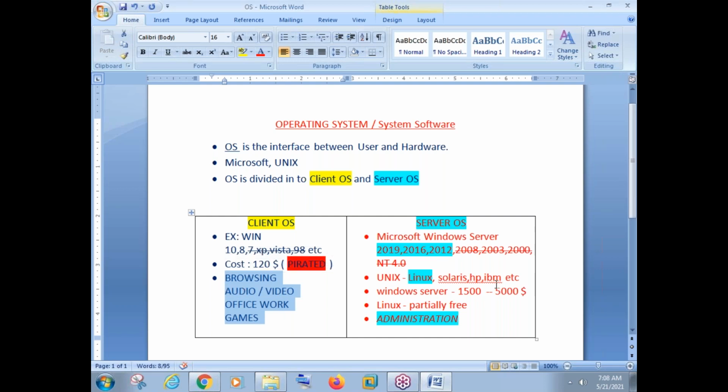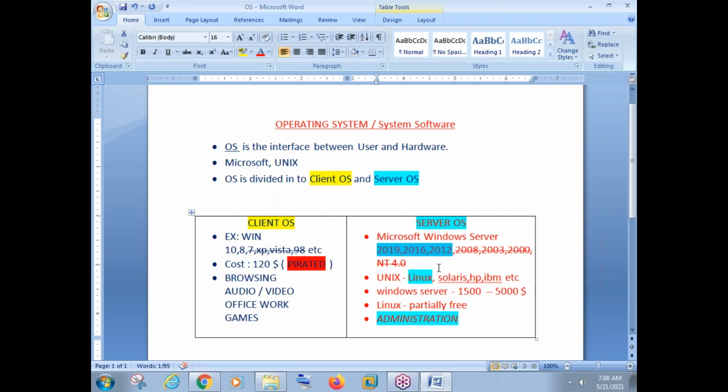And the second operating system here is called server operating system. Server OS is Microsoft Windows Server operating system, and from Unix. From Microsoft, we have Windows Server 2019, 16, and 12 that are in use in companies as of now. And whatever we have before Windows Server 2012 is outdated. Coming to Unix, we have many flavors like Linux, Solaris, HP, IBM, Mac, and all those things. And again in Linux, we have many other versions. So that is from Unix.